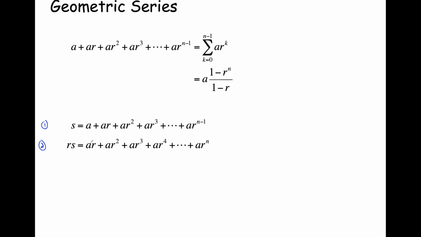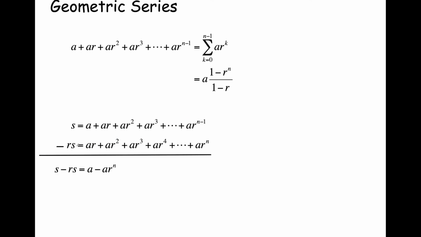If we look at the diagonal here, we have ar. If we look at the second expression on the right-hand side of equality, diagonally, we have ar squared there. We have ar cubed here. And then what used to be ar to the n minus 2, after you multiply by r, is going to be ar to the n minus 1. So guess what? ar to the n minus 1. But there's no ar to the n here. That doesn't exist. And likewise, there's no a in the second expression.